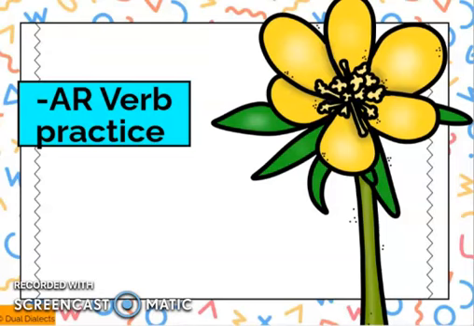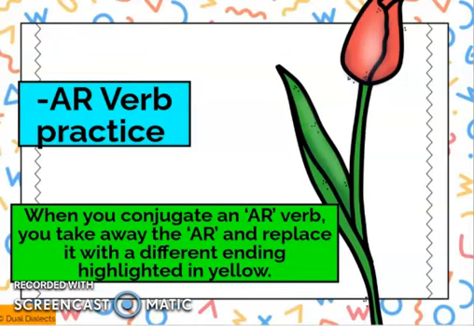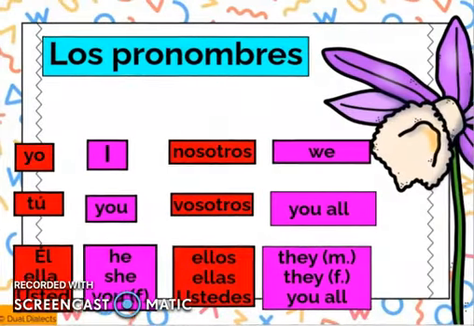Today we are going to go over our AR verbs. We went over some different AR verbs the last time, but today we're going to be learning how to conjugate them. Okay, so what does that mean when you conjugate a verb in Spanish? When you conjugate a verb in Spanish, particularly in this case when we're conjugating an AR verb, you are going to drop the AR at the end of our verb and replace it with a different ending. Okay? So what are our endings?